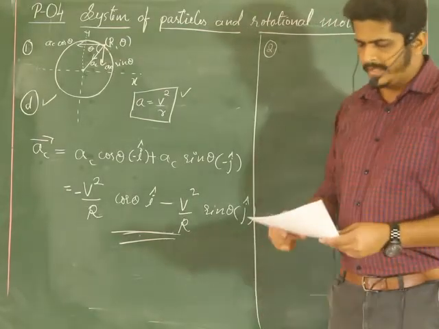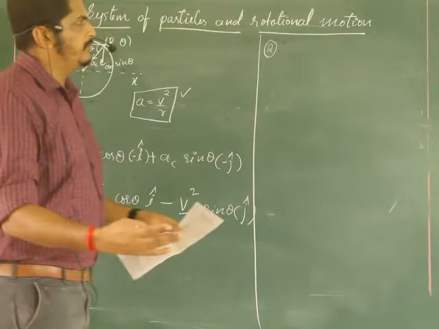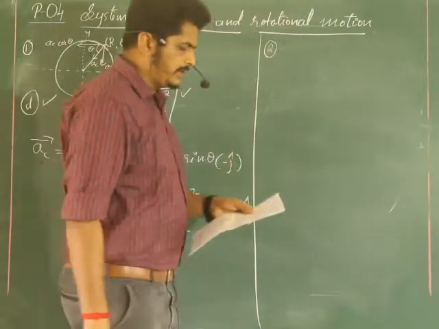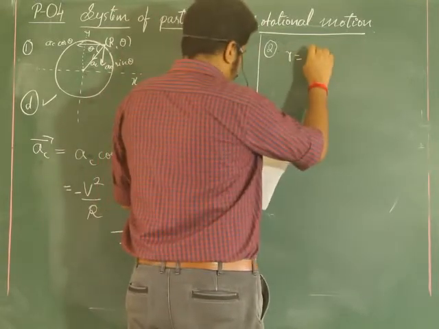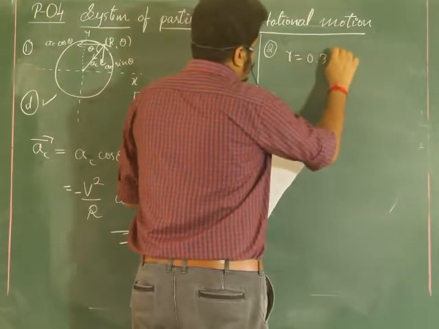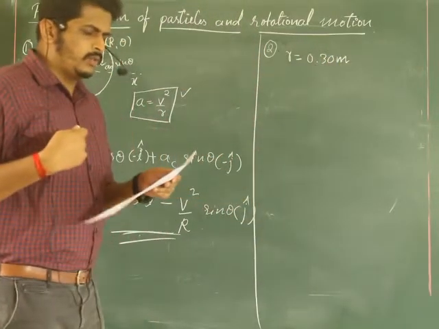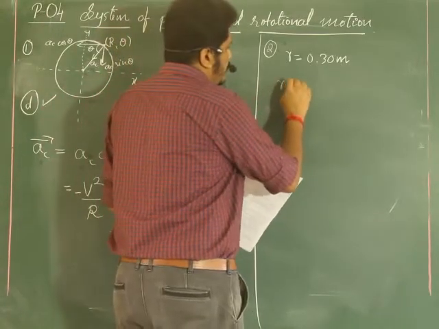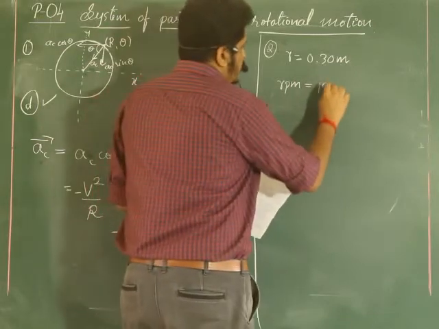Question number 2, I read that. The radius of a blade of a fan. Of course fan, it is familiar to you. The radius of the fan is 0.30 meter. It is making 1200 revolutions per minute. That means RPM is equal to 1200.